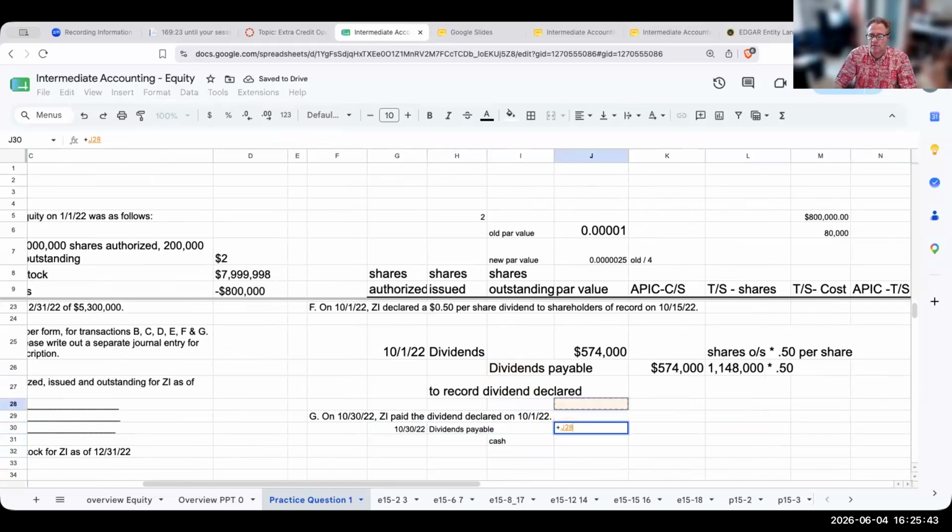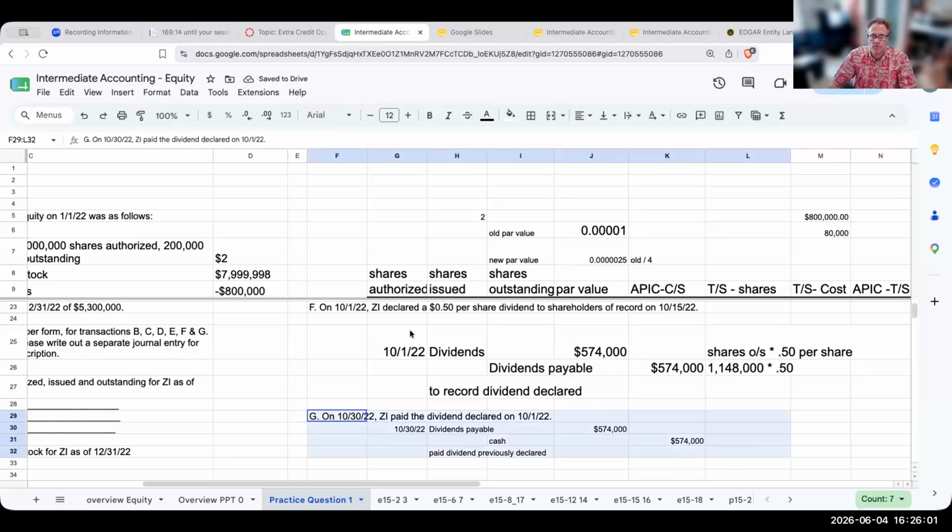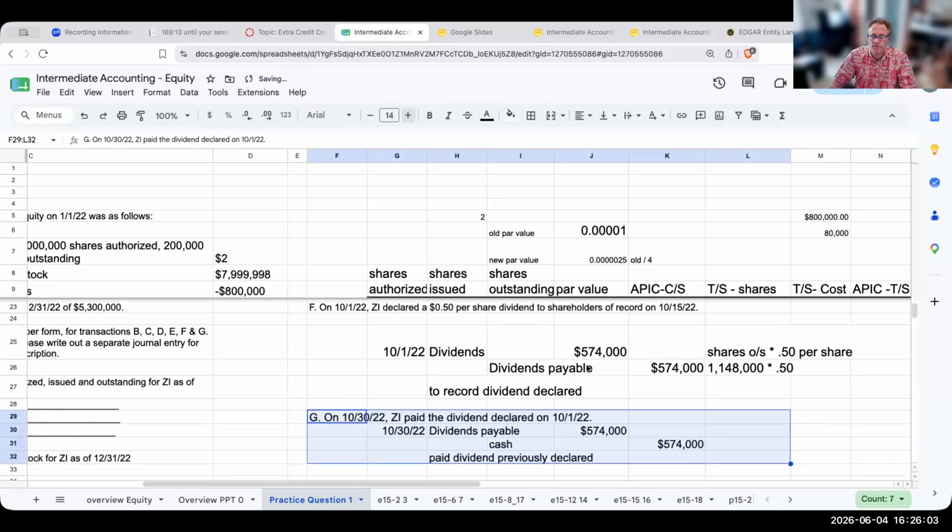So over here, this is going to be 574 to pay the dividend previously declared. That's how I do the journal entry for this one.